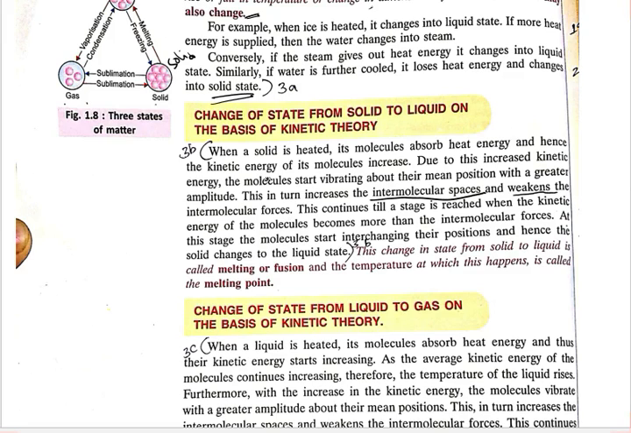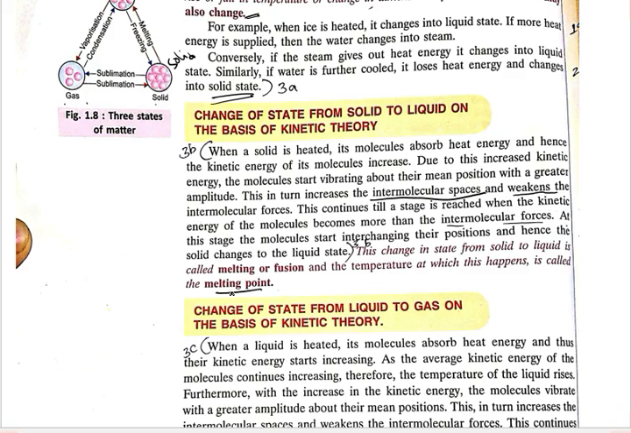If they create intermolecular space, then the intermolecular force of attraction will be weaker, and this continues till a stage is reached when the kinetic energy of the molecules becomes more than the intermolecular force. At that stage, the molecules start interchanging their positions, and hence the solid changes into liquid. This change in state from solid to liquid is called melting, or fusion. The temperature at which this happens is called the melting point.